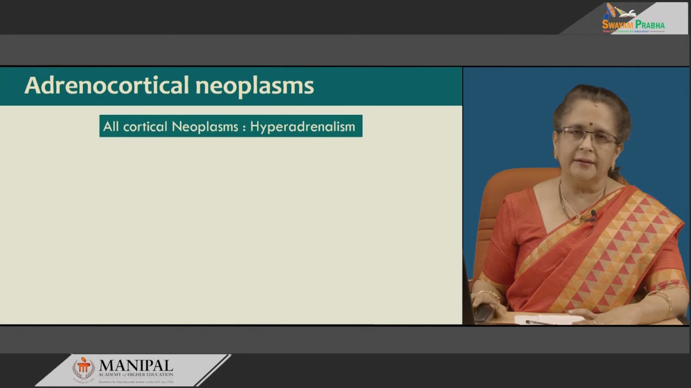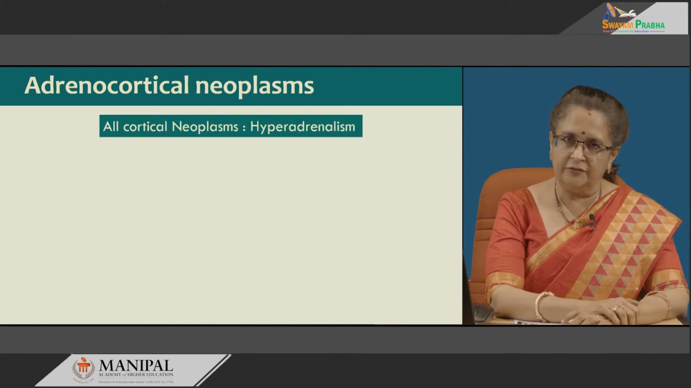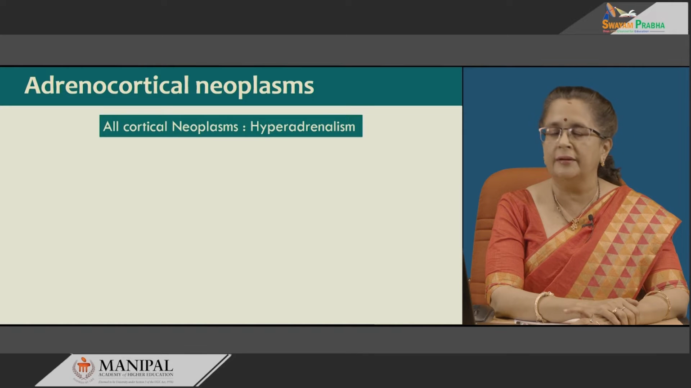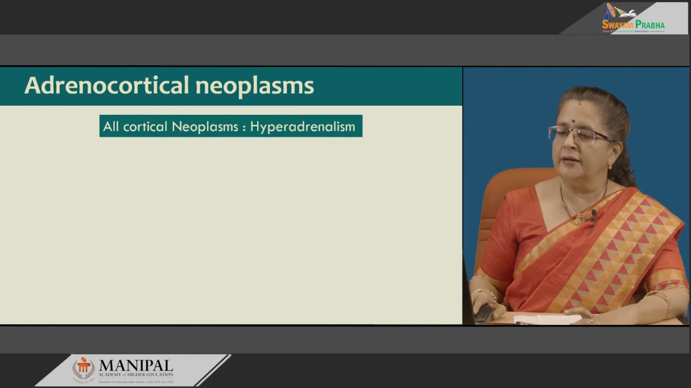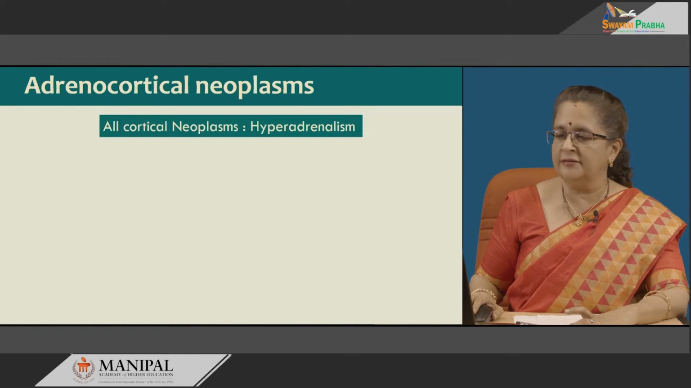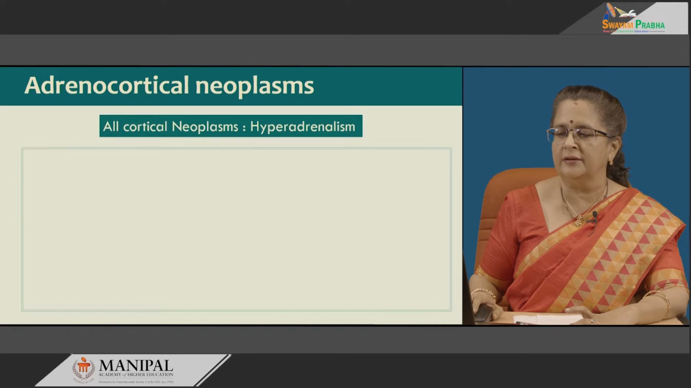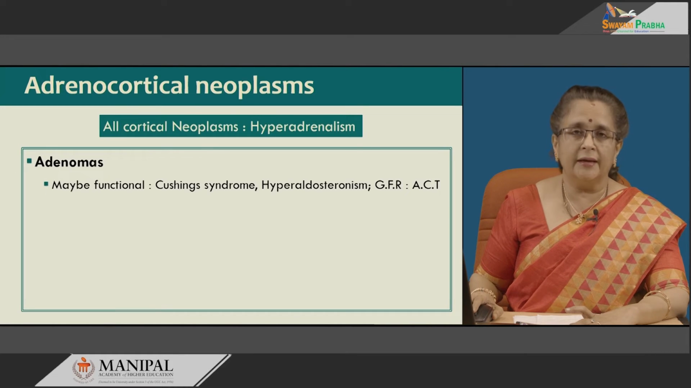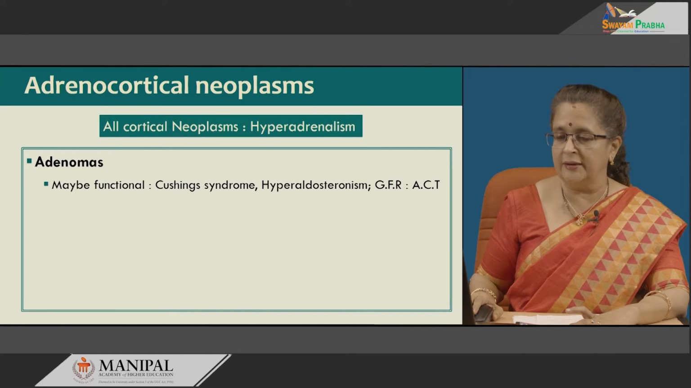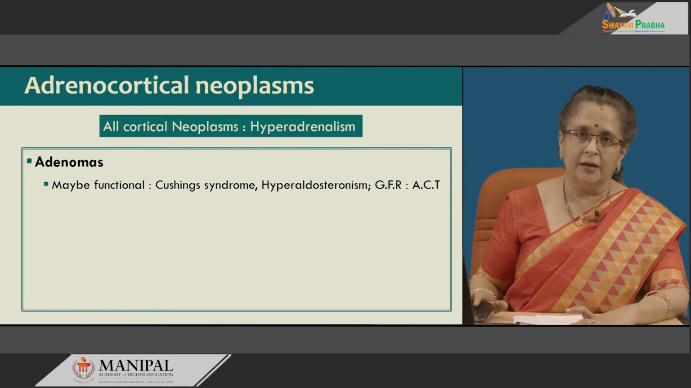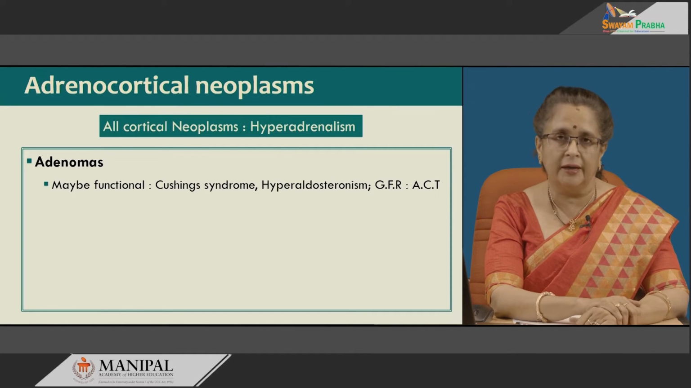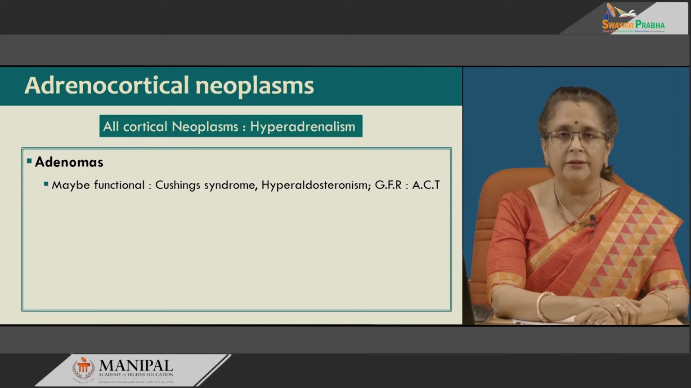So, remember that adrenal cortical neoplasms, all of them give rise to hyperadrenalism. So, what exactly happens and what are the different types of this? Let us have a look at that. So, it can be adenomas or carcinomas. Now, adenomas may be functional and they can produce Cushing syndrome or hyperaldosteronism. Now, how do they do that?